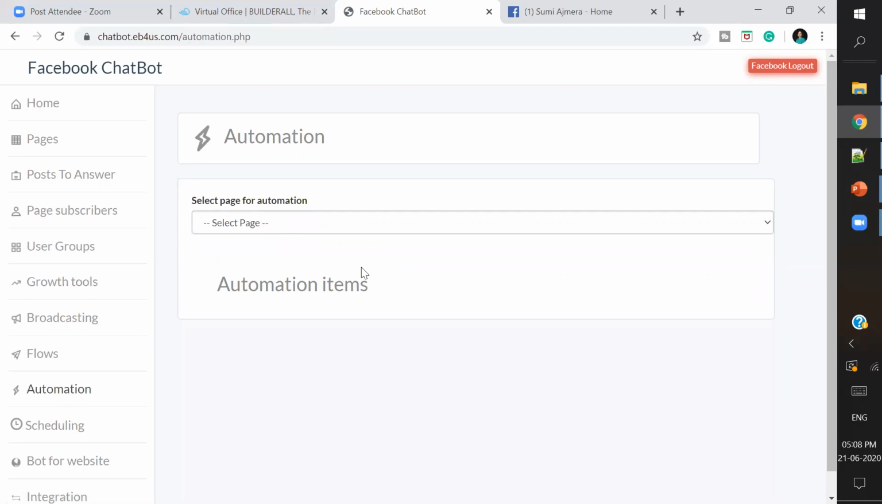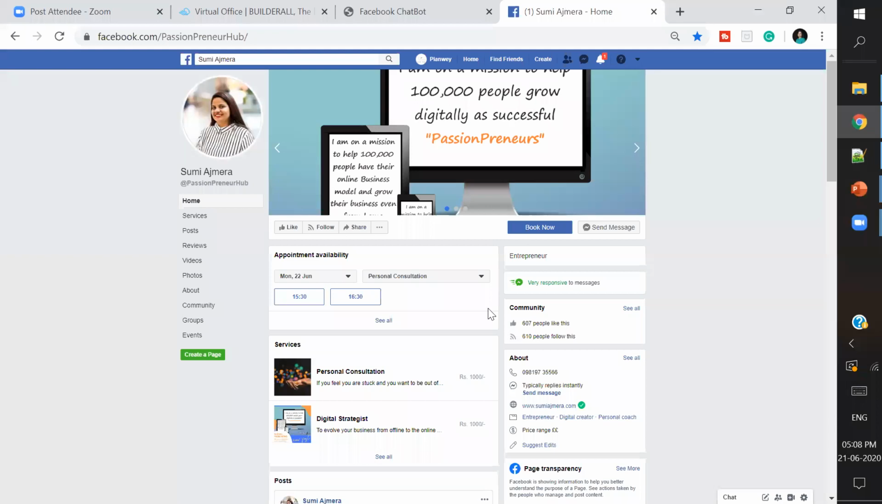Automations are something like you ask people to come to your page, type in some value, and they get an auto responded message for it. One particular example which I had done was I took one particular webinar where I asked people to go to my page and just text me gift, and in return they get a gift.